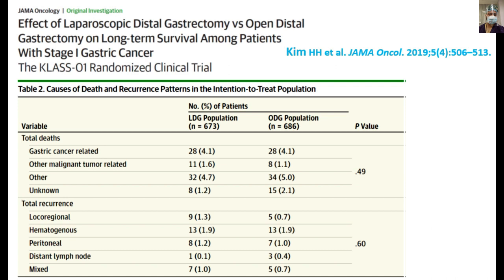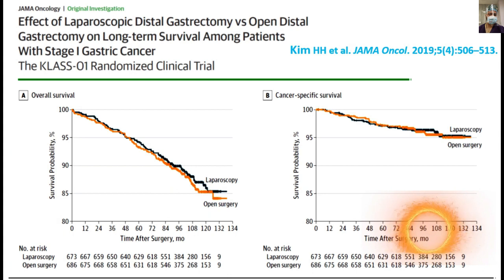In this trial, there were a total of 673 patients in the laparoscopic group and 686 patients in the open distal gastrectomy group. They compared gastric cancer-related deaths and other malignant tumor-related deaths, and recurrence: locoregional, hematogenous, peritoneal, distant lymphadenopathies and mixed. They found no statistically significant difference in the two groups. They compared overall survival and cancer-specific survival, and found no statistically significant difference between the two groups in the Kaplan-Meier survival graphs.